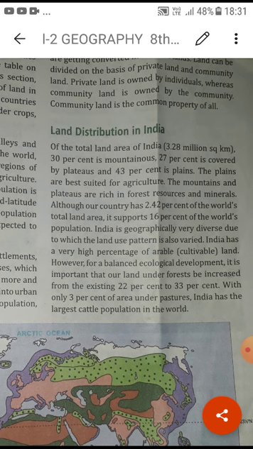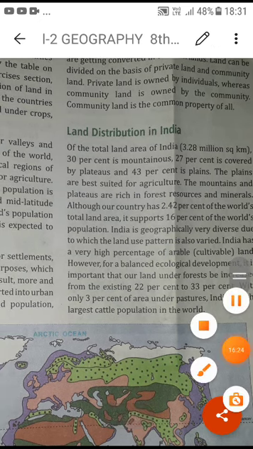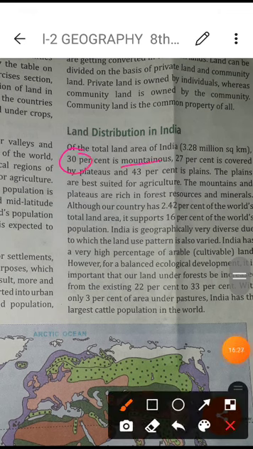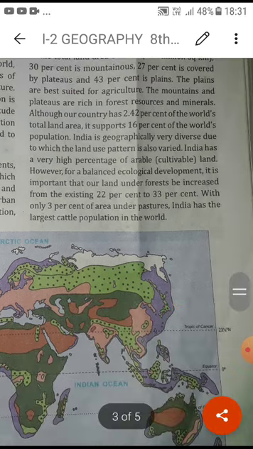Even though we have 30% mountainous area and 27% plateau area, we can also use these in different ways, by afforestation, motivating people to plant more trees. We can also use different processes to increase cultivable land for agriculture and grazing places, grasslands for the animals.